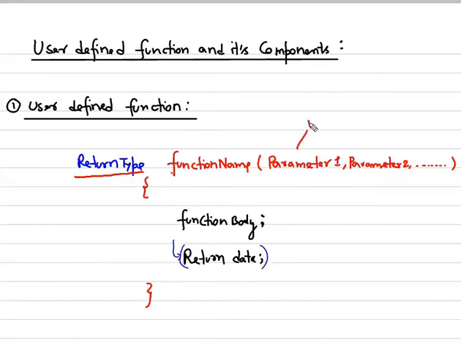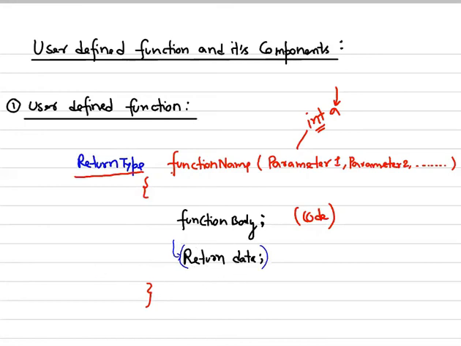Let's say it could be integer a, so you need to define the data type of the variable. This is called the definition of your function. Then you write the body, meaning the code of your program, and that code would also include the return data. Return data means what your function would return according to the return type.